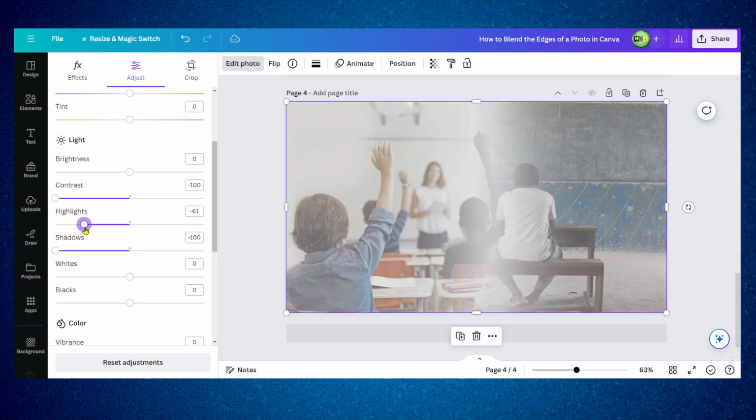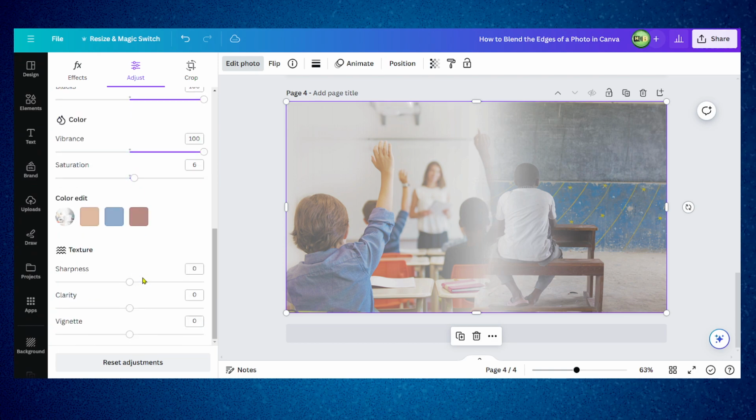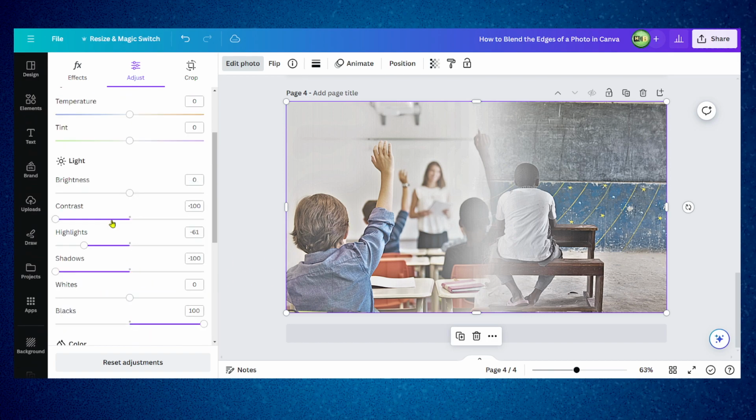Now the goal here is to give contrast to this image, so it looks like you can see better. So we need to increase vibrance, saturation, sharpness, clarity. Clarity really does the job. Now they're blended together, so that's what we want, but we just need to add some more contrast.